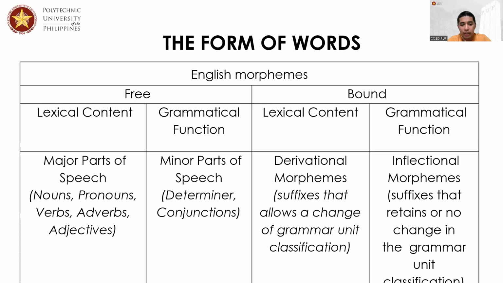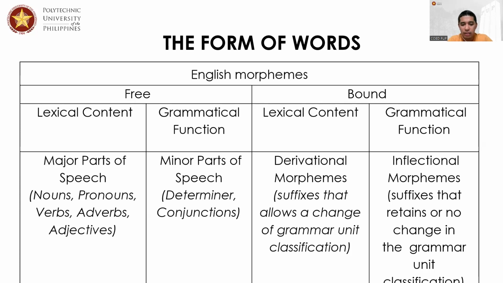Grammatical function, we refer to minor parts of speech. Yes, they are words, but their function in the sentence is minor because they only carry limited roles, like they are determiners, they are conjunctions. Second, bound. When we say bound, this is totally different from free. Why? Because free morphemes are words and they can stand alone. In the case of bound, they need to be always attached to a free morpheme. So we mean that these are affixes, these are suffixes, these are prefixes.